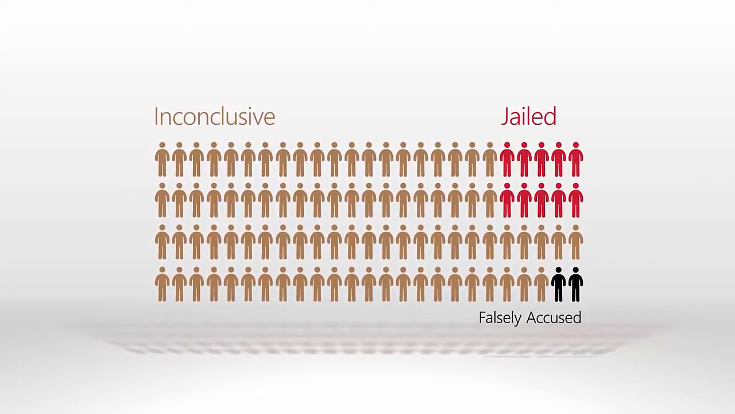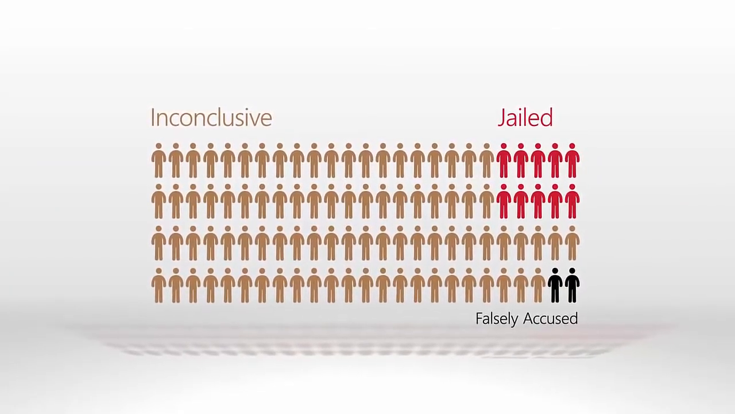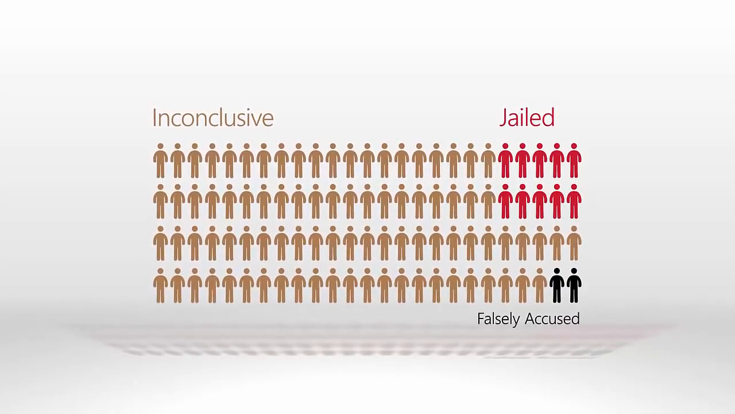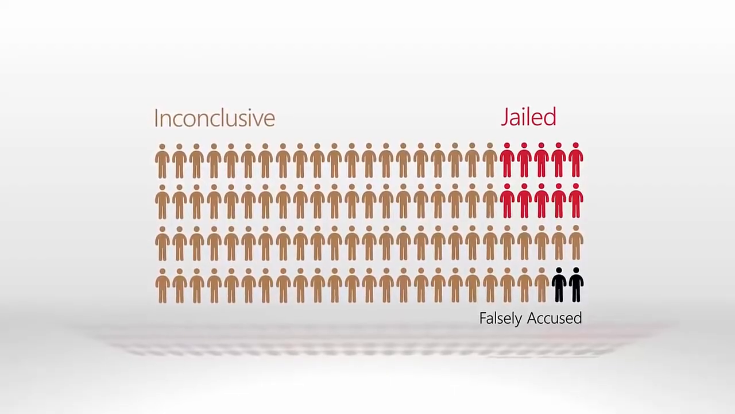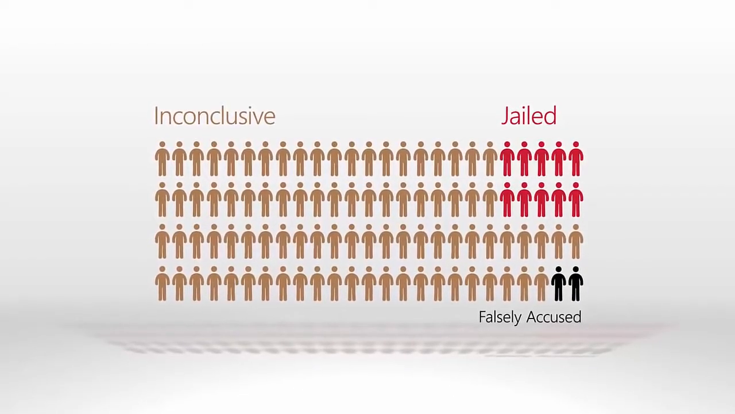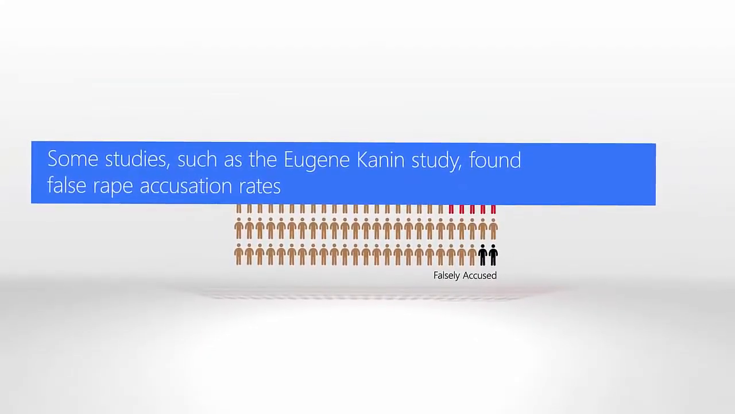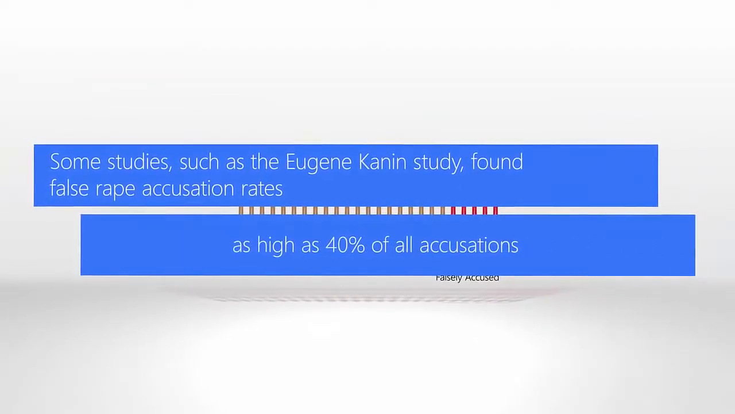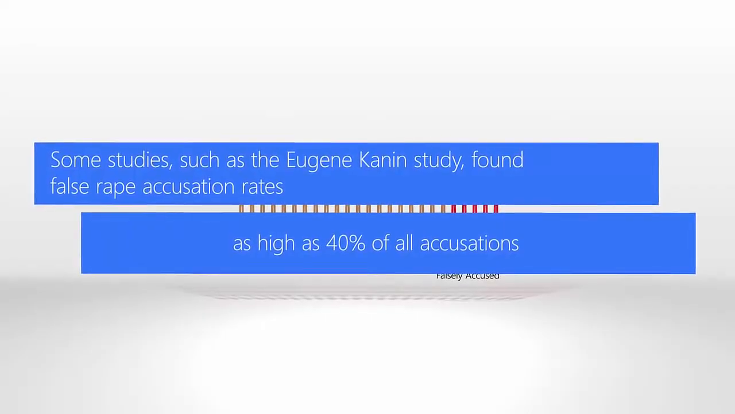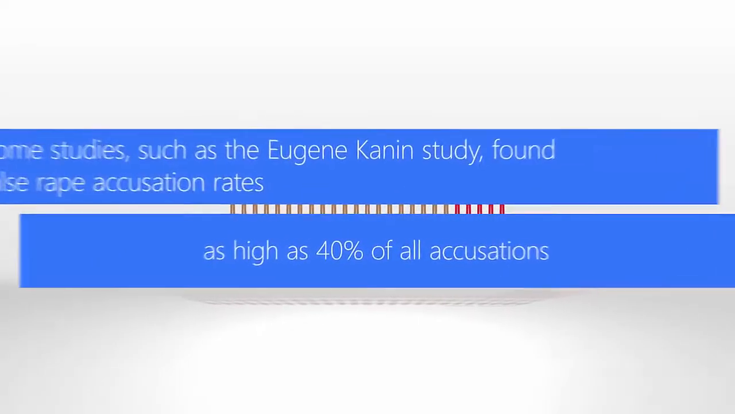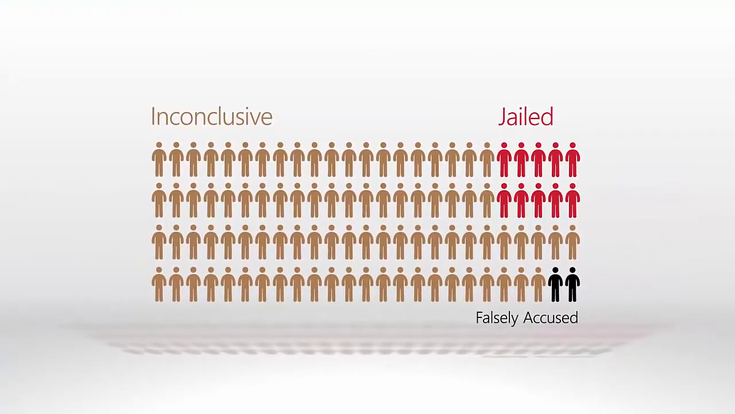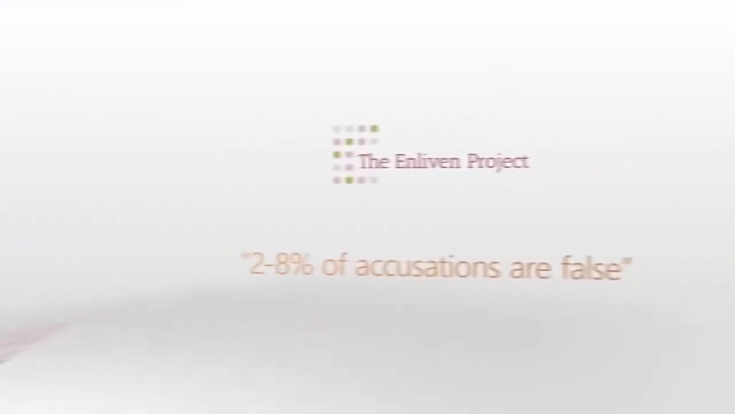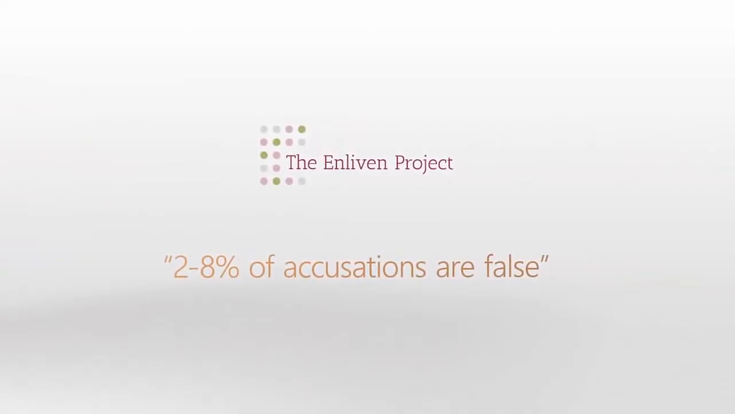Already you can see how much of a difference being honest about statistics has made. The false accusations are a much larger percentage of the overall image and been placed in the correct section. But we aren't done yet. Finally, the infographic uses the lowest possible number of false accusations. Now some studies, such as the Eugene Kanin study, found false rape accusation rates as high as 40% of all accusations. But we won't use those. We'll use the statistics from the Enliven project, the people who created this. Because maybe they never heard of Eugene Kanin. So what do the Enliven project statistics say? 2 to 8% of accusations are false.